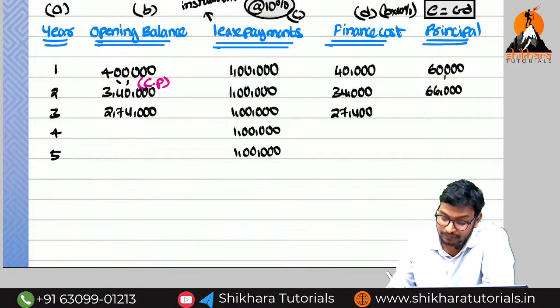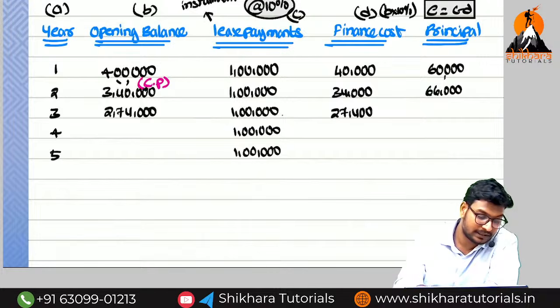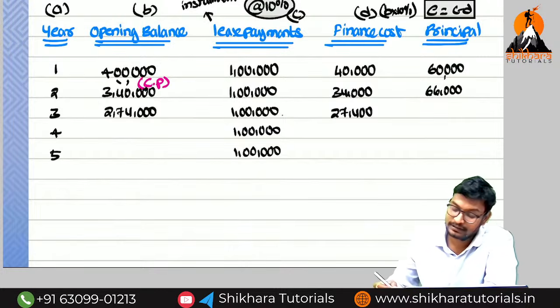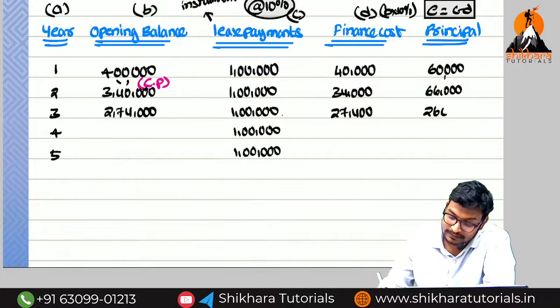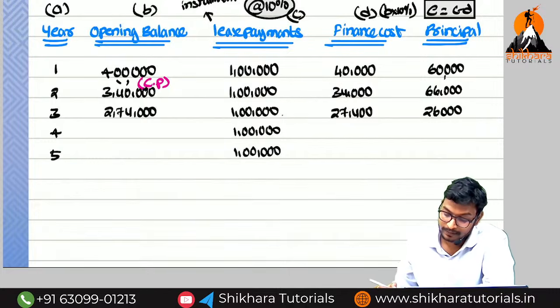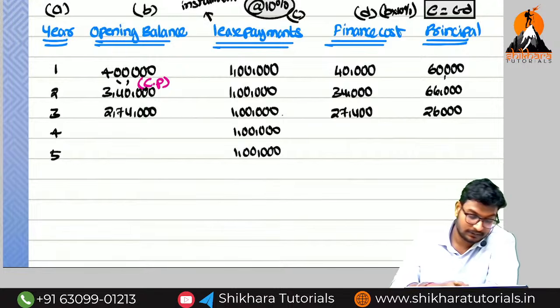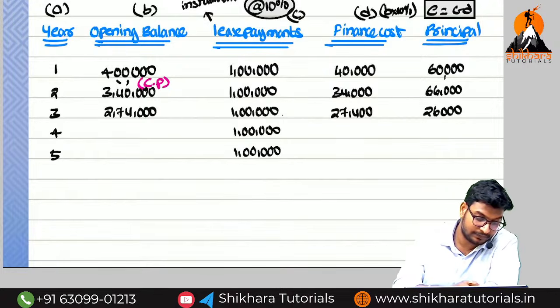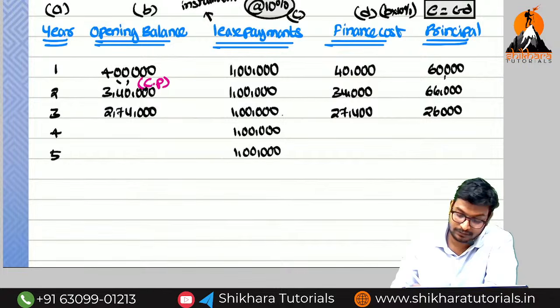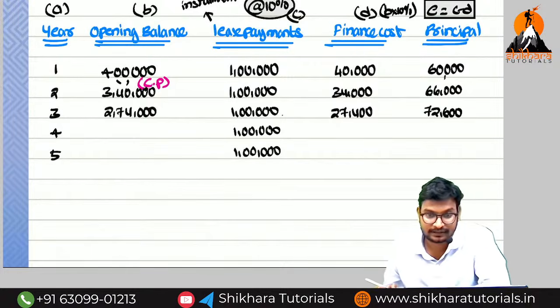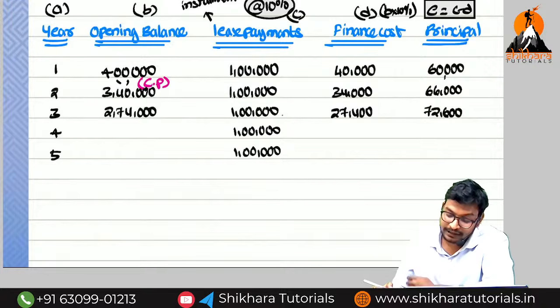We need to reduce it from where? Installment. Can you say the value? 1 lakh minus 74,000. That is equal to how much? 26,000. 1 lakh minus 27,400. That is equal to 72,600. This 72,600 we need to reduce from where?